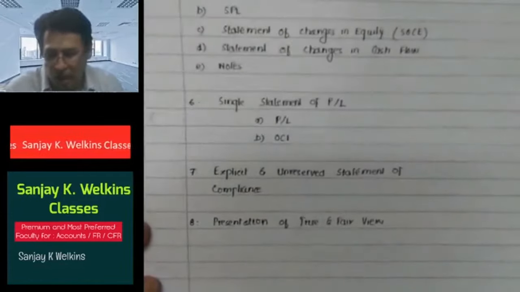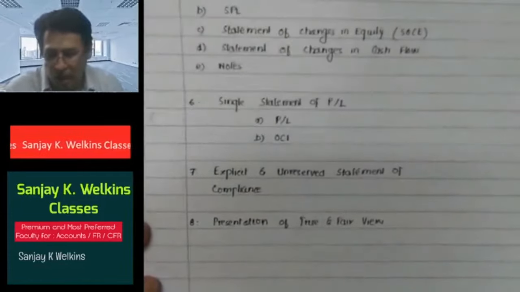So when we say true and fair view, that means the entity is selecting its policies in the light of Ind AS 8, because it is Ind AS 8 which speaks a lot regarding guidance and how an entity should actually select the accounting policies. And whatever policies we have selected and applied should be capable of providing relevant, reliable, comparable information, which is understandable.